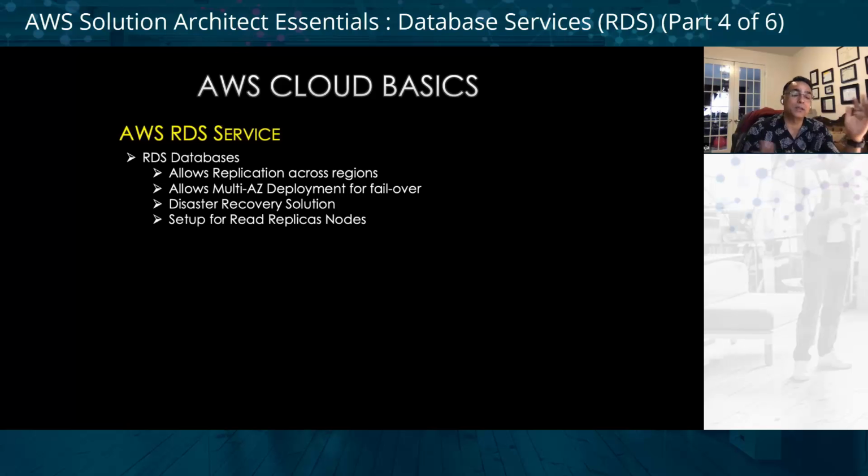And that's baked into the AWS architecture. It allows multiple AZ deployment for failover. So if you have a database, and again, availability zones you should be familiar with, right? Within a region, you have multiple AZs. You don't have control over the AZs, by the way, right? You have the control over the regions.